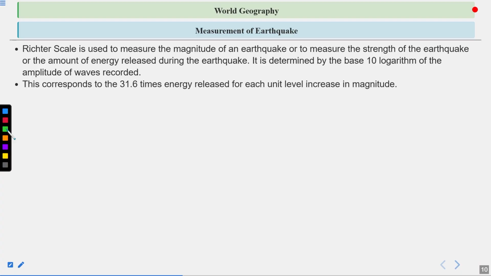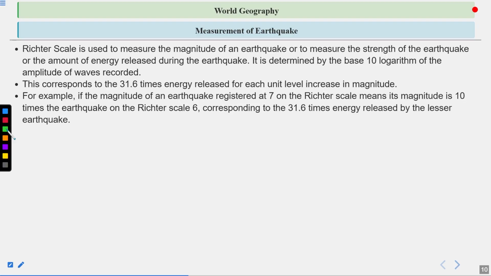This corresponds to 31.6 times the energy released for each unit increase in magnitude. For example, if the magnitude of an earthquake registered at 7 on the Richter scale, it means its amplitude is 10 times that of the earthquake at 6 on the Richter scale, corresponding to 31.6 times the energy released by the lesser earthquake.